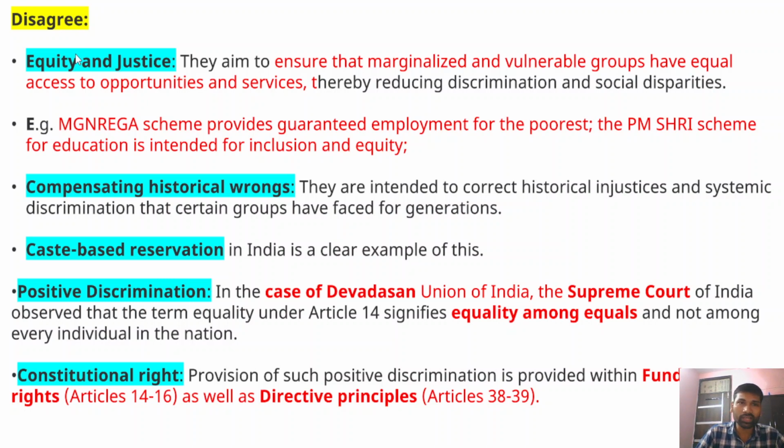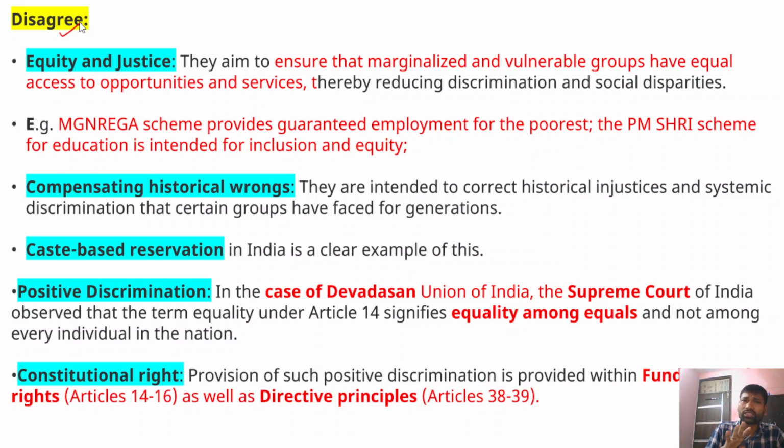So one part of the answer is that yes, welfare programs and the developmental measures taken by the government are discriminatory in nature. Now on the other side, we disagree on this. Those developmental programs are not discriminatory in nature, because they provide for equity and justice.